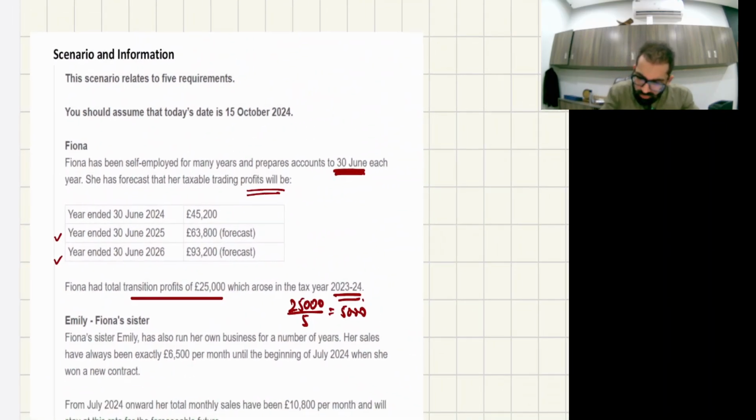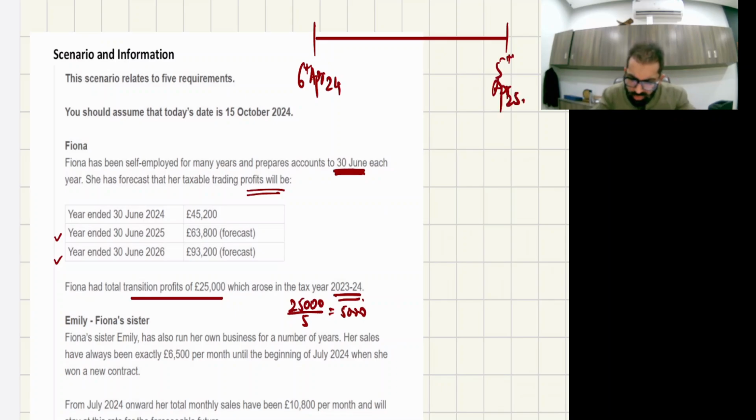Now your fiscal year is 6th April 24 to 5th April 25. If I talk about this fiscal year, then in this accounting period, 30th June 2024, we'll take only 3 months, April, May, June 24.